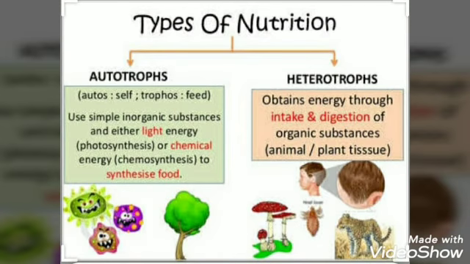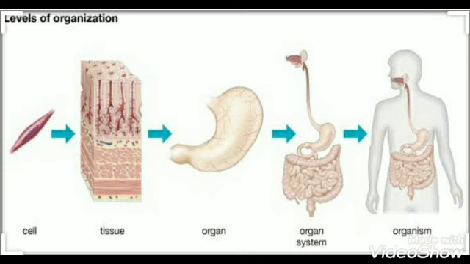So their mode of nutrition is autotrophic nutrition, whereas animals depend on plants or other living organisms for their food, so they are termed heterotrophs and their mode of nutrition is the heterotrophic mode of nutrition. Last characteristic is the body organization.